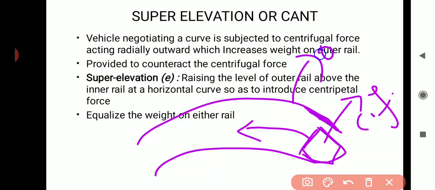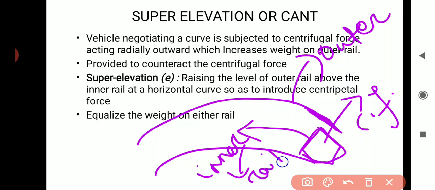So this is the outer rail and this is the inner rail. To counterbalance this centrifugal force, super elevation is provided in the curved railway track.